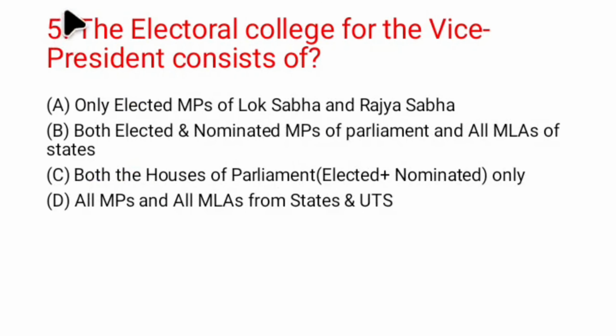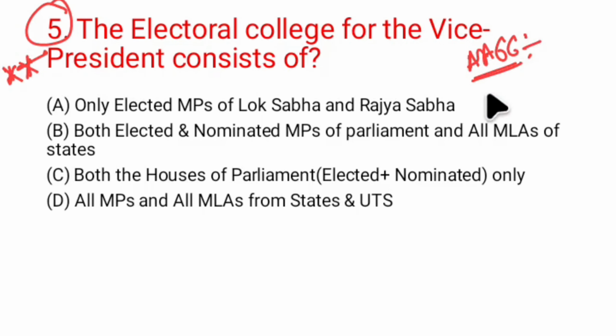Question number 5, a very important question. The electoral college for the Vice President consists of... Article 66 talks about the election procedure for the Vice President, and the electoral college consists of members of both Lok Sabha and Rajya Sabha.